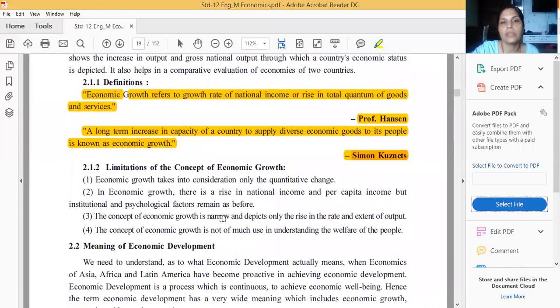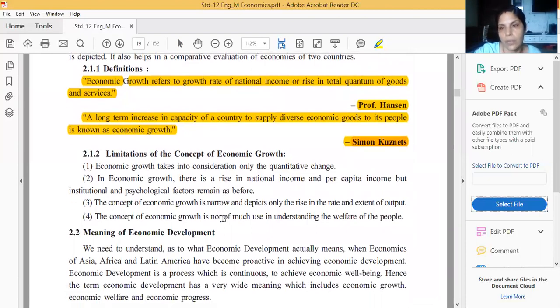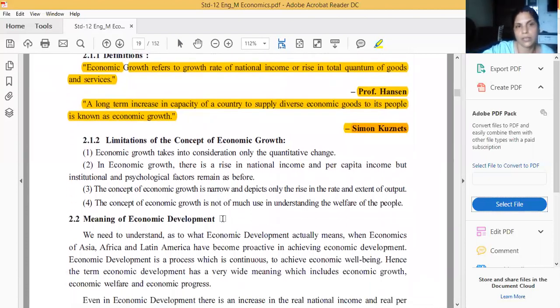Now the next topic is the limitations of the concept of economic growth. We have done the meaning of economic growth, then the characteristics, where I gave 4-5 points. Then the definitions of economic growth: two definitions, Professor Hansen's and Professor Simon Kuznets', are completed. Now the next one is the limitations.